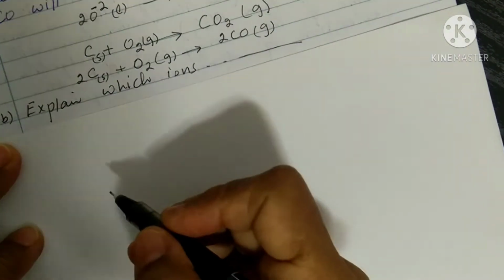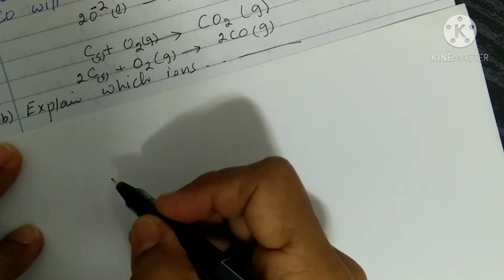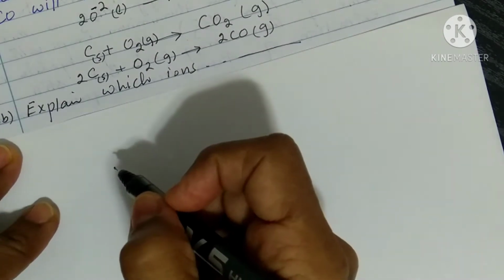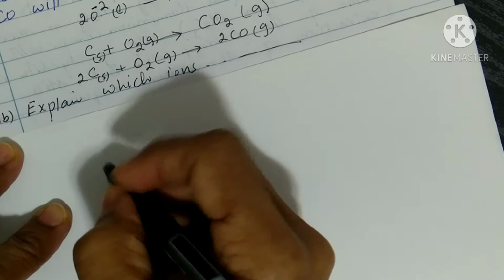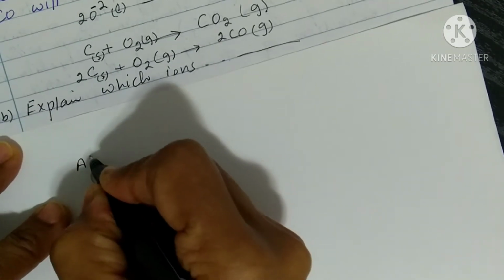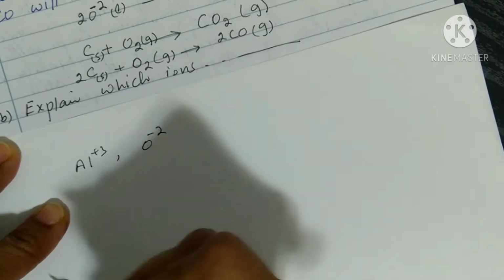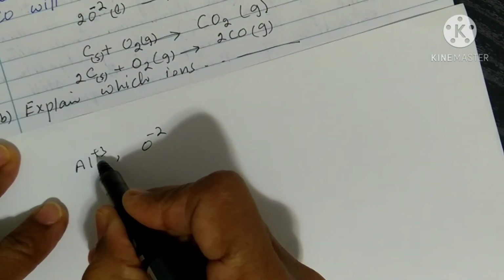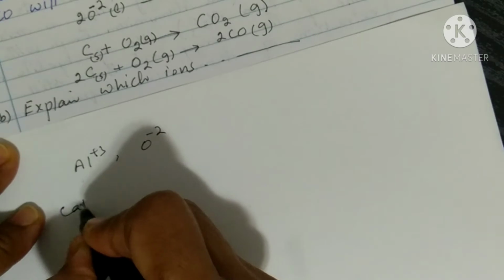Now the question number 3b: explain which ions are oxidized and which ions are reduced in the electrolysis of the molten aluminium oxide. In the electrolysis of the molten aluminium oxide, we have aluminium ions and oxide ions. Aluminium ions gain the electrons and convert into the aluminium neutral metal. They are reduced.